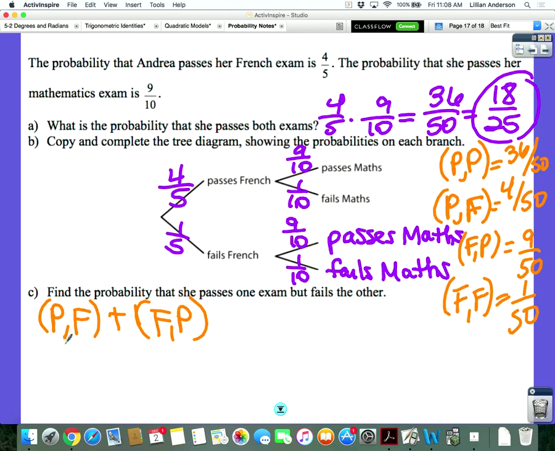So you have to look at both of those probabilities together and add them. So yes, 13 out of 50 that she will pass one but fail the other. Alright? Clear your whiteboard. I'm going to give you a few more based off of this one situation.